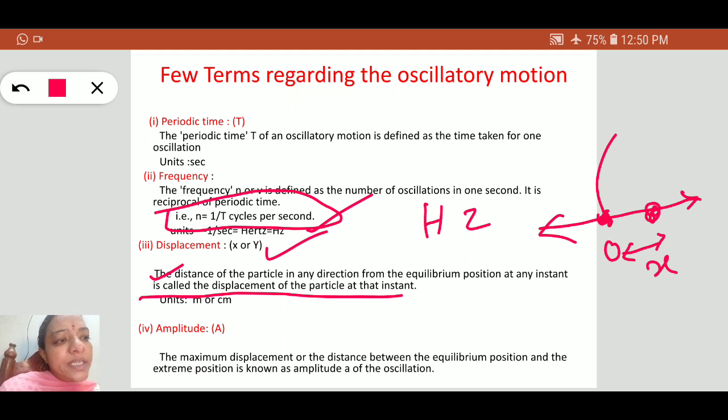Suppose after time t equal to 3 seconds the body is here, then this is the displacement. At that instant, the displacement of a particle in oscillatory motion is measured by the distance from the mean position to the particle. The units are meters or centimeters.